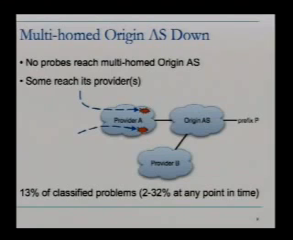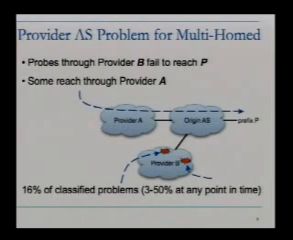The second class, now the origin AS has a second provider B, or maybe more than 2. And again, we're seeing no probes reach the origin AS, but probes are ending up in the providers. This explained 13% of the problems that we saw. So the first 2 classes were both complete unreachability. And the next 4, starting with this one, are going to be partial reachability.